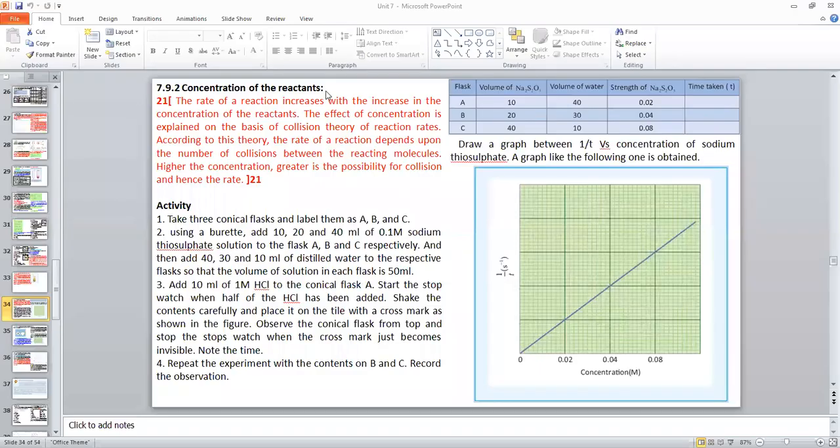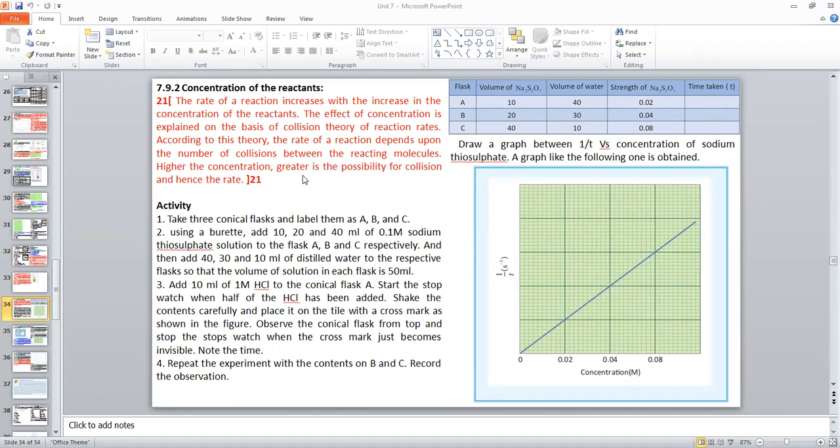The concentration of reactants. This is one of the book bag questions also. Okay, question number 21. That answer is also found here. You see, the rate of reaction increases with the increase in the concentration of reactants. The effect of concentration is explained on the basis of collision theory of reaction rates. According to this theory, rate of reaction depends upon the number of collisions between reacting molecules.